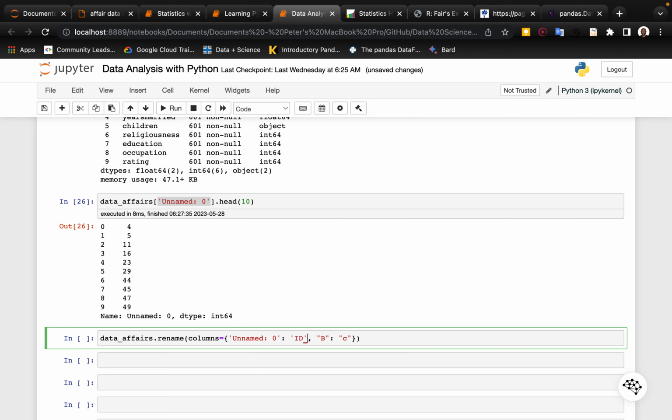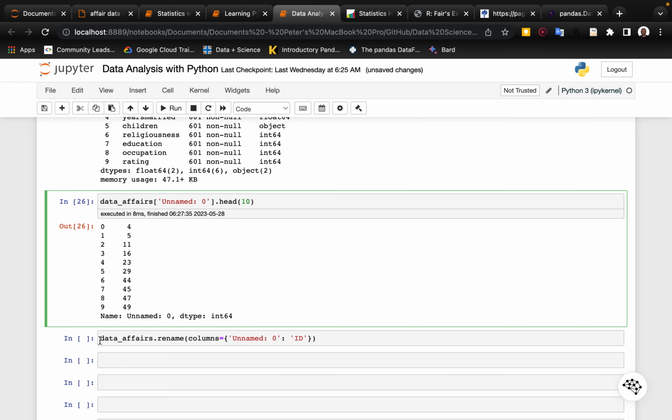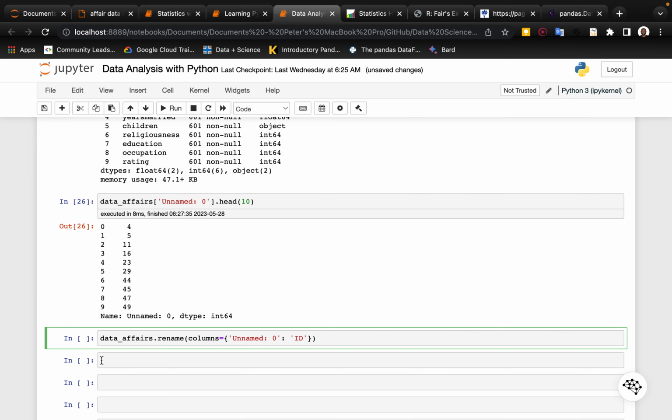ID, that's what we're going to name it. We don't need the rest of this, guys, so we take them out, right? So does that work? So again, I also want to set this up in pipelines. So I'm going to call this data affairs_1.